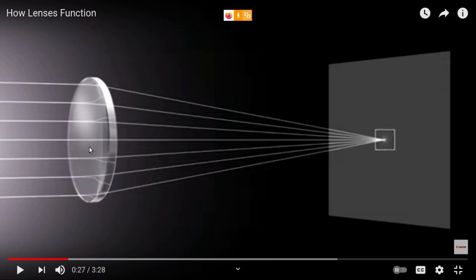So now you can just see here. This is the lens, the front lens in your DSLR camera. As the distance of the object changes, you need to adjust the position of this, because the screen in the camera is fixed here. If the object changes, then you need to move this lens to get a focused image on this. So that's why they rotate it, zoom in and zoom out.